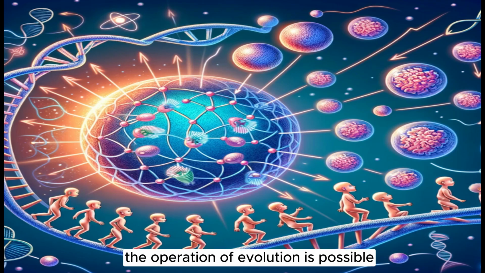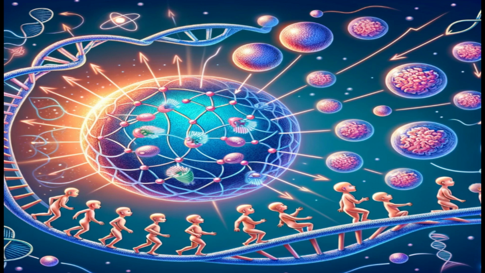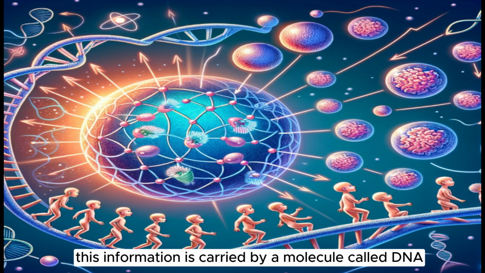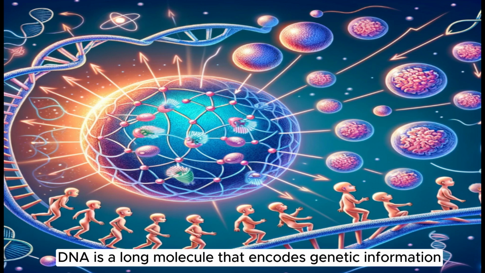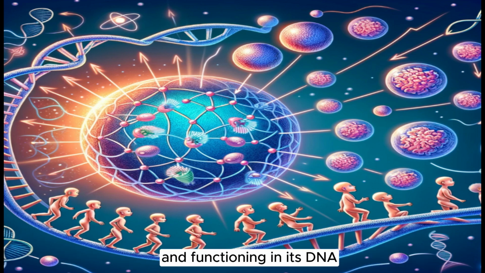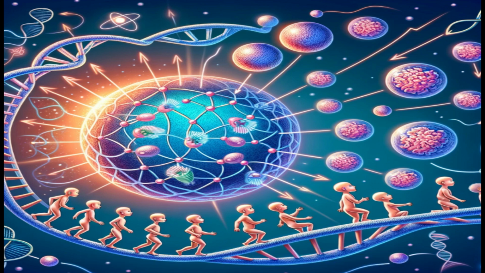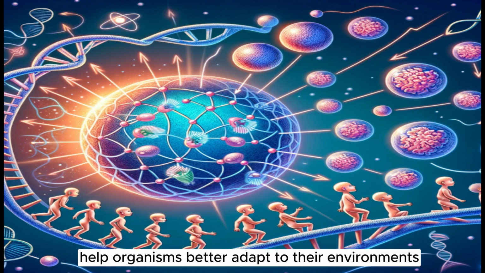The operation of evolution is possible through the transmission of genetic information from generation to generation. This information is carried by a molecule called DNA. DNA is a long molecule that encodes genetic information. Every organism carries all the information necessary for its development and functioning in its DNA. Genetic changes occur through mutations in DNA. These mutations can sometimes help organisms better adapt to their environments.